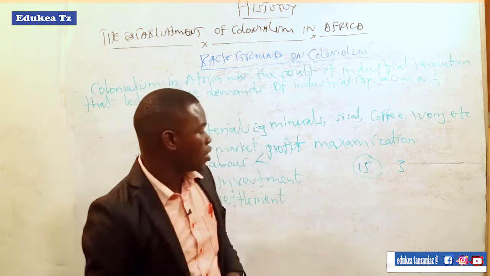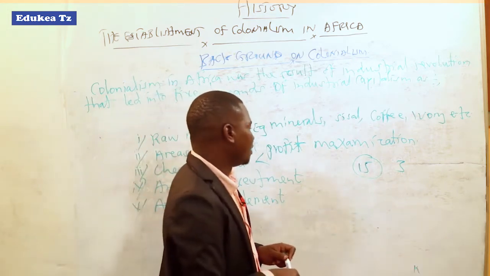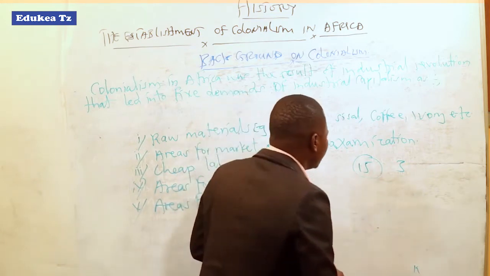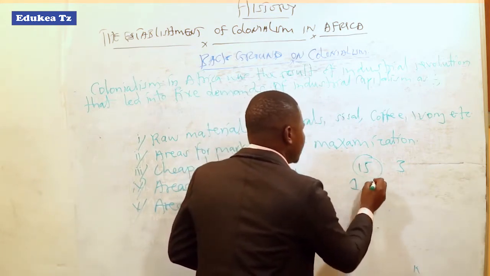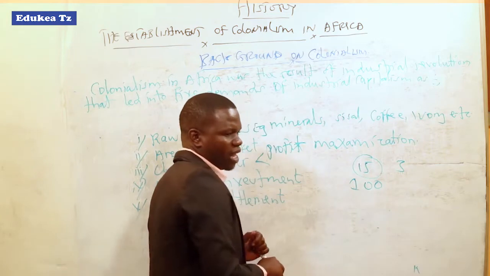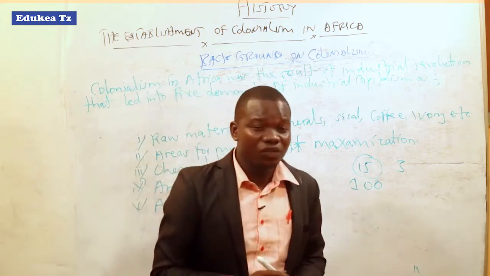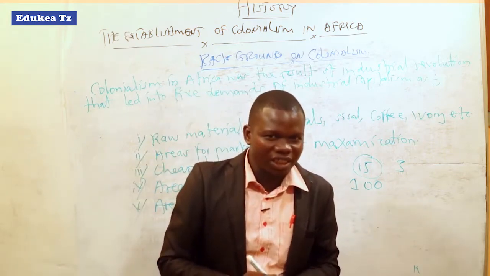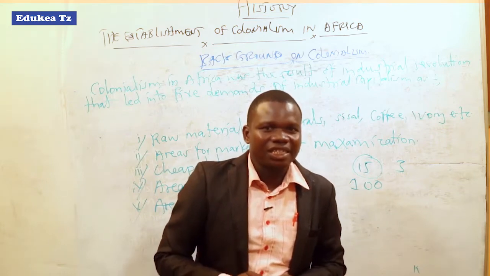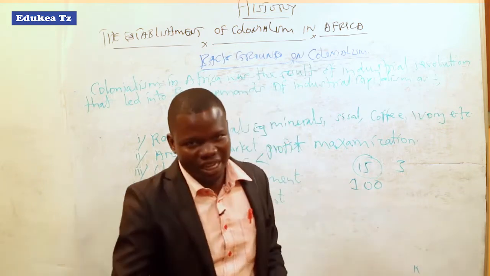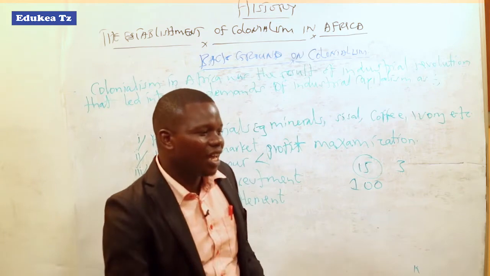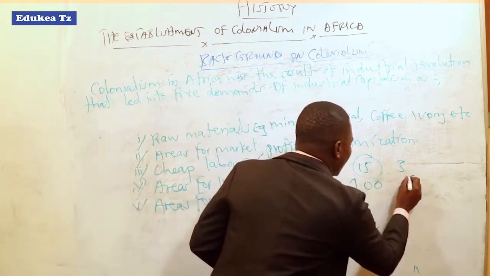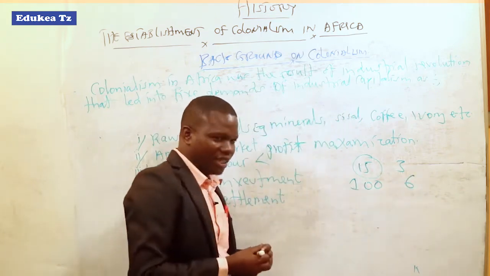For example, we may find that a farm has employed 100 laborers. But after the industrial revolution, after industrialization, a tractor emerges, and this tractor needs only 60 people to operate it.